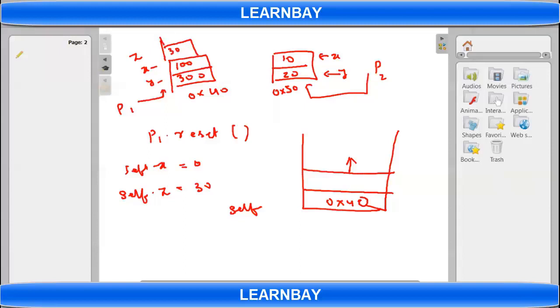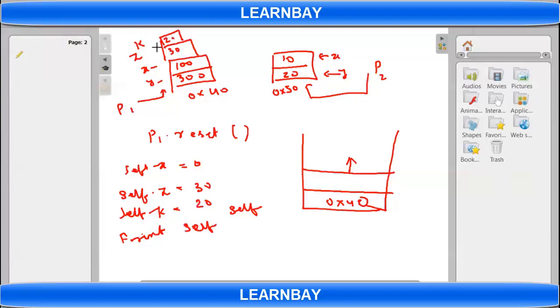I am creating one more variable, let's say k, value is 20. Self dot k equals 20, and then I am printing self. So it will print this 0x40.